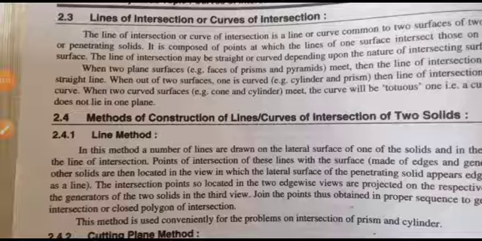Okay, we will discuss further, but if you see the line of intersection in case of intersection of solid cube to cube, the line will be quite linear. But if we take intersection of a cylinder and a cuboid, in that case we will see the lines of intersection are of quite curvy nature. When two planes, that is faces of prism and pyramid, meet, then the lines of intersection are straight. When one surface is curved, then the line of intersection is a curve.